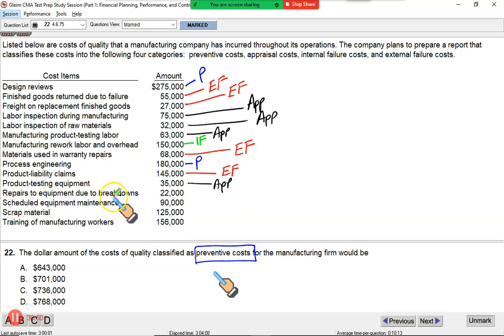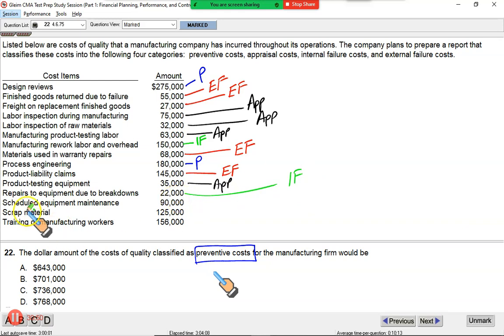Repairs to equipment due to breakdowns. Breakdowns should not have happened. We should regularly maintain our plant. So if there is a breakdown, it is considered as an internal failure, in green.